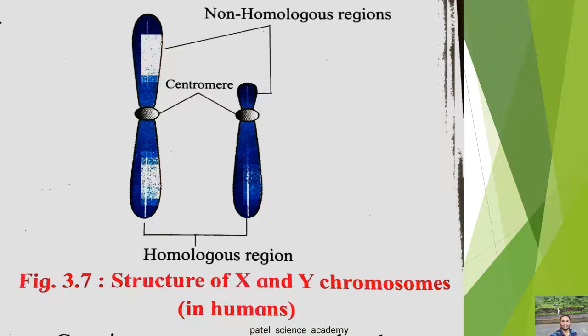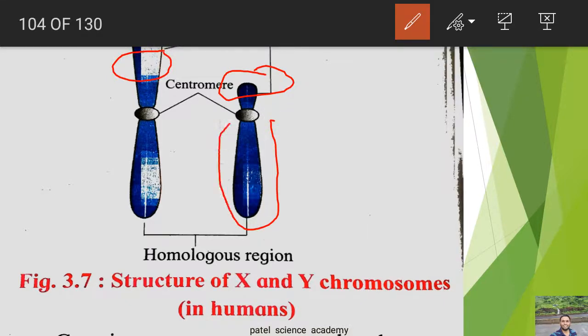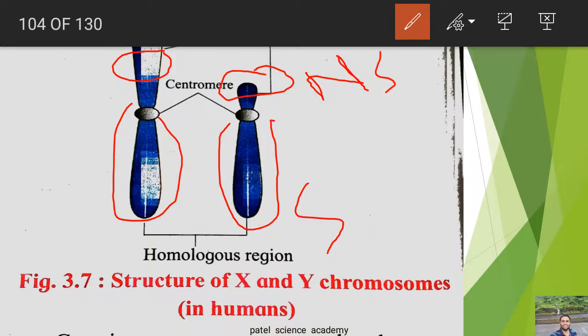So you can see here the homologous region as well as the non-homologous region of this X and Y chromosome. This is non-homologous region of X and Y chromosome, and this is homologous region of X and Y chromosomes respectively. So in the homologous region, similar type of genes will be there, and on the non-homologous region there will be dissimilar type of genes.